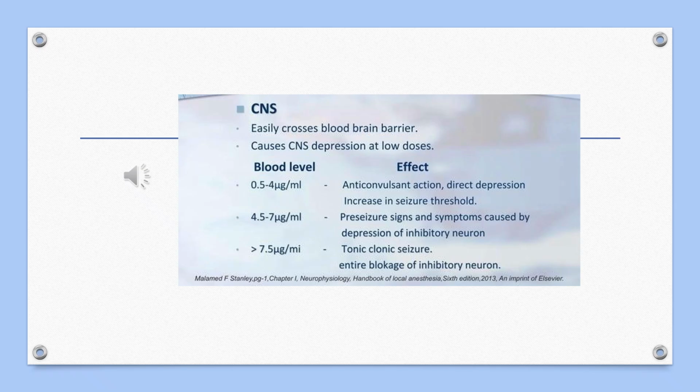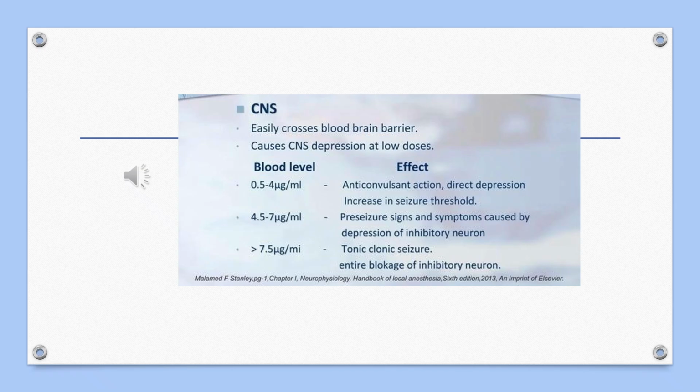Some local anesthetics like procaine, lignocaine, mepivacaine, or prilocaine, even cocaine, have shown anticonvulsant properties, and these occur at a blood level below that at which the same drug produces seizure activity.